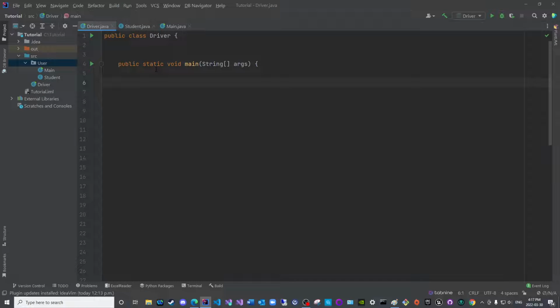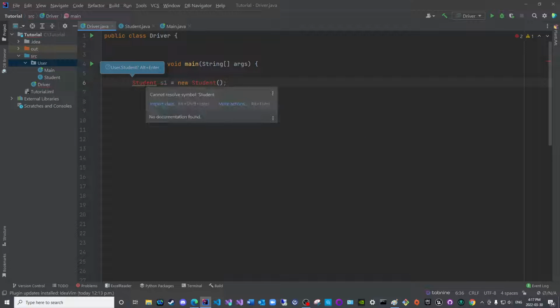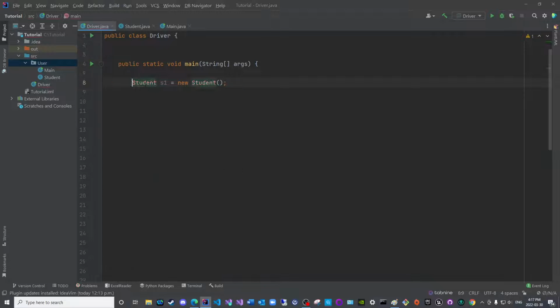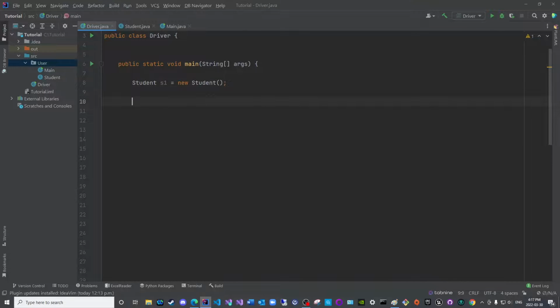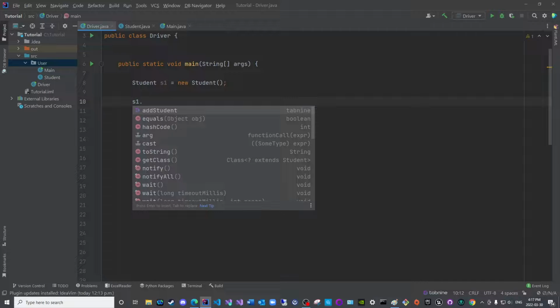Okay, so let us try creating a student object. S1 is equal to new student. We will have to import. I will discuss that later, inshallah. So now we have successfully created an object or an instance of the student class. Now let us see if I can access or set these, initialize these values individually. We have seen this in the previous video in public.